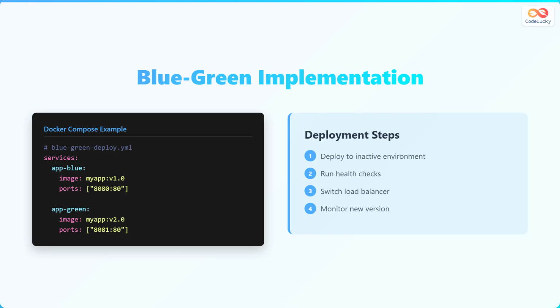To implement blue-green deployment, follow these steps. First, deploy the new version to the inactive environment. Next, run health checks to ensure stability. Then, switch the load balancer to direct traffic to the new version. Finally, monitor the new version closely for any issues.